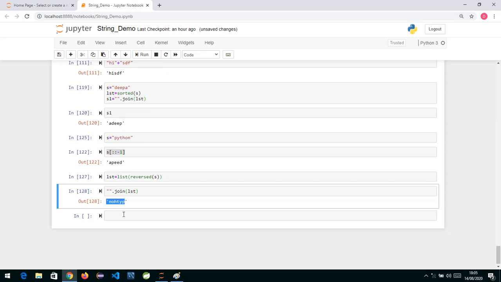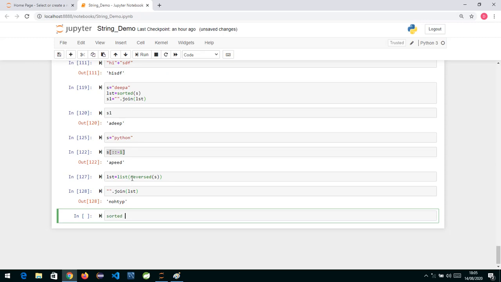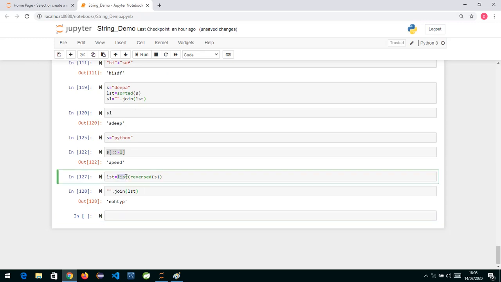So in the Python interpreter, you have got a ready-made method called sorted. We also have got a ready-made method called reversed. But the only thing is, sorted will give you a list, so we need to convert that list back to a string using join. In the same way, reversed is giving us a reverse object, so using list, we are converting it into a list. And once we have a list, we know how to convert it back to a string.